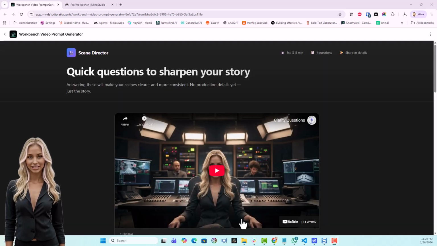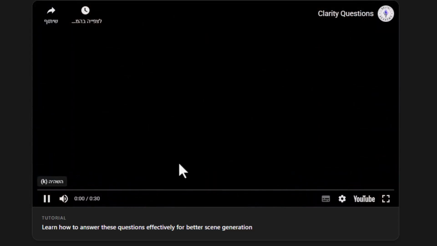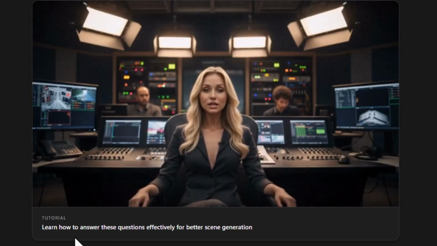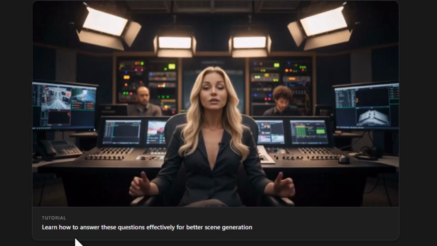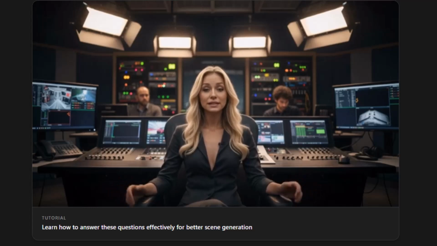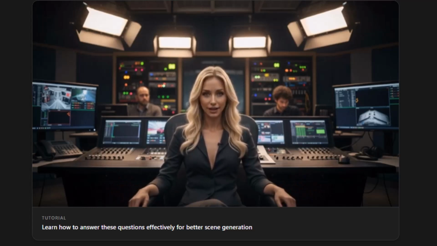Let's continue with the demo, shall we? Now, the agent asks a few follow-up questions. These questions are here for one reason: continuity. If you want your clips to feel like they belong to the same film, we need to lock a few things. What the main character looks like, what the world looks like, what changes from scene to scene, and which visual anchors repeat across the whole story. After that, you'll see a scene map, basically your storyboard.